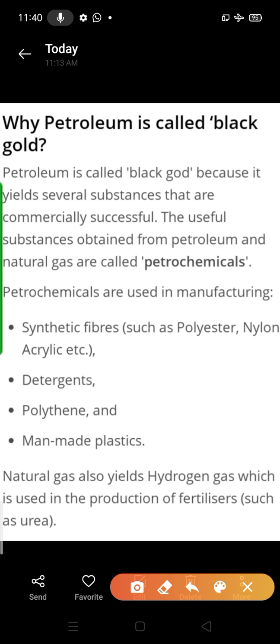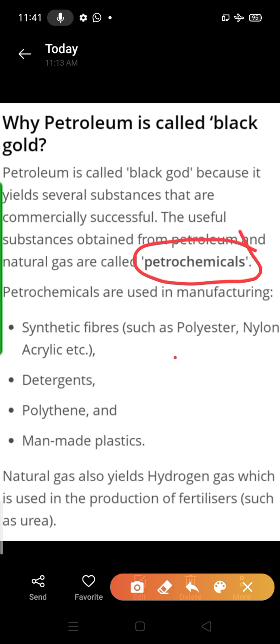Yes, am I right? Yes, I am right that all the products are very useful. Okay, so their production is also very beneficial. So the useful substances obtained from petroleum, all the useful substances whatever we had discussed earlier, these all the substances are very useful. That's why they are known as petrochemicals.